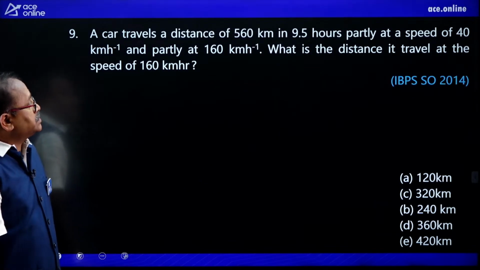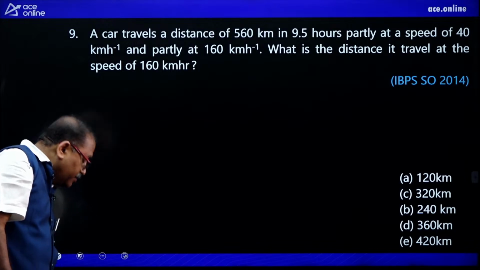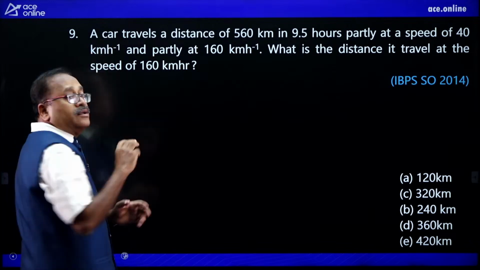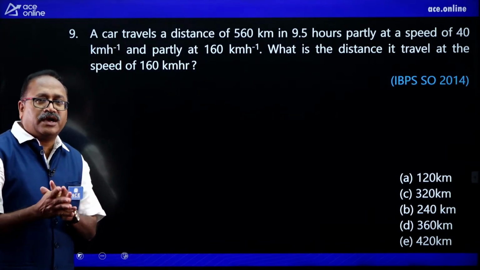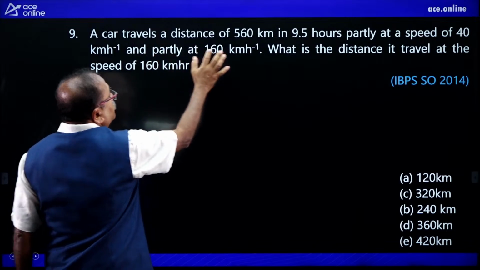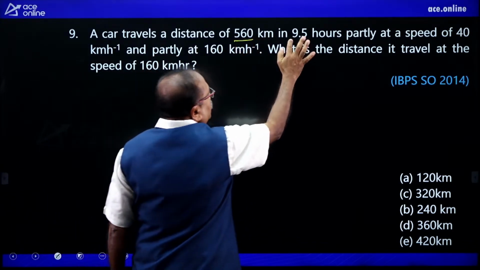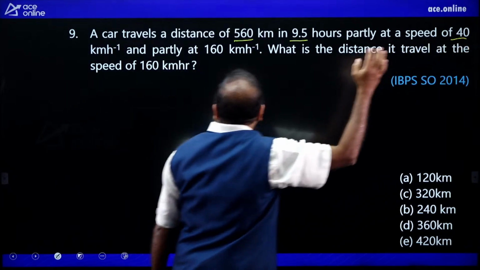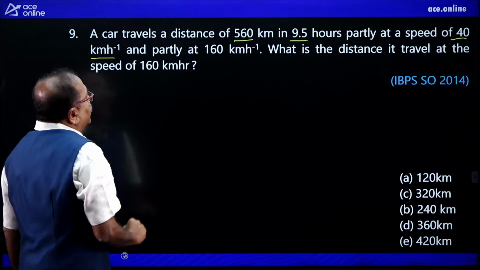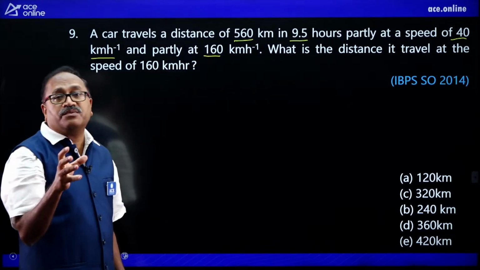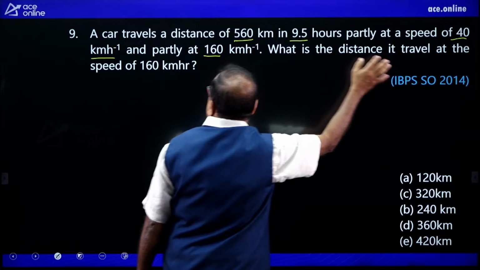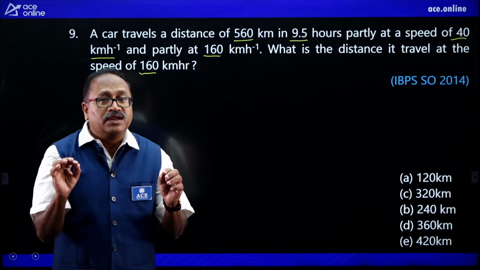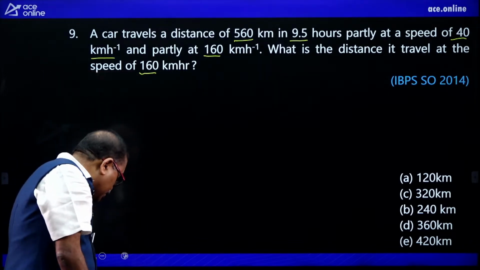Next question on the board is this. Once again I will read the question and give 30 seconds for you to answer. This time Appal Naidu and Pawan can answer it. A car travels a distance of 450 kilometers in these many hours. We have distance, we have time. Partly with a speed of 40 kilometers per hour, and partly with 160 kilometers per hour. So what is the distance he travels at a speed of 160 kilometers per hour? Very simple but very frequently asked question. Your 30 seconds starts now.